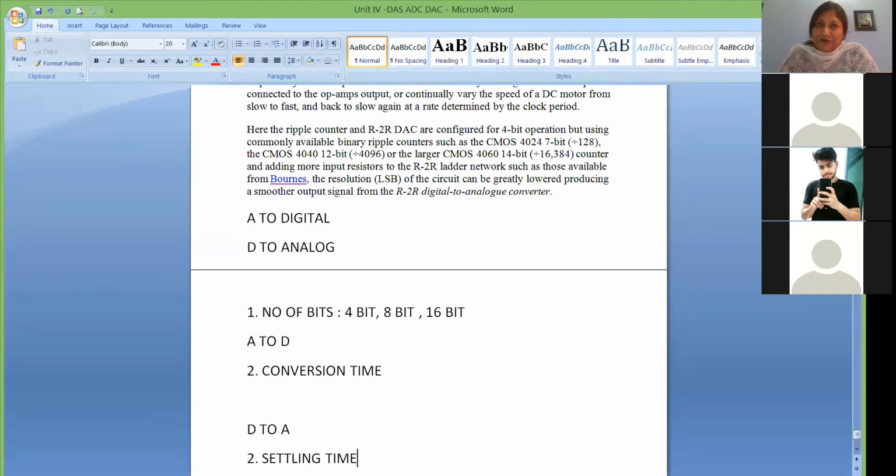But suppose you are measuring an input where the first input occurs in the morning and the second input occurs in the afternoon. So you have a span of maybe 6 or 8 hours, or maybe more than that. If you select a conversion time or settling time in nanoseconds, what will be the use of that? Can anybody let me know?